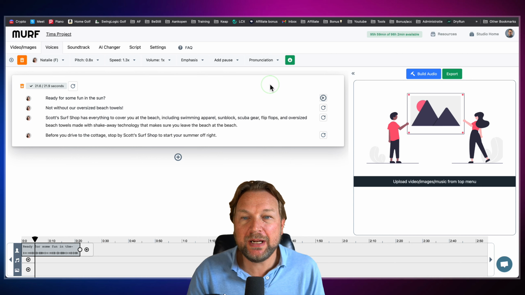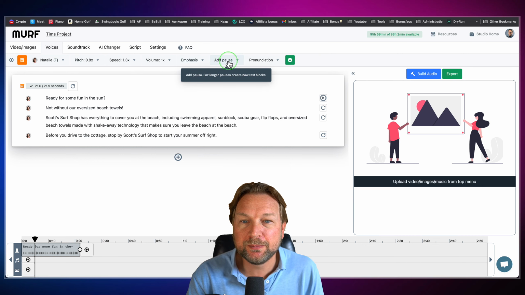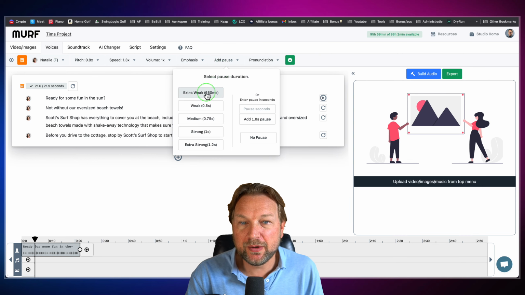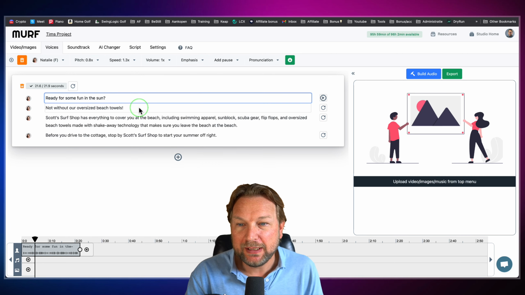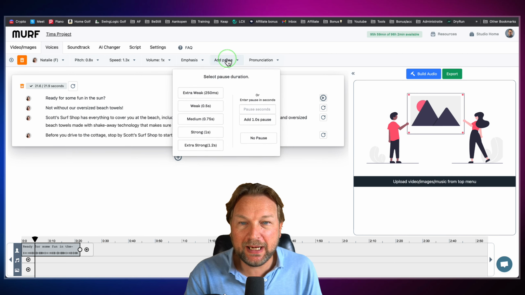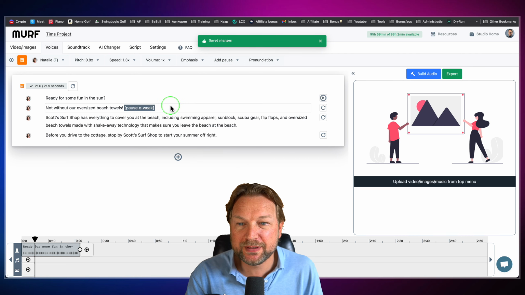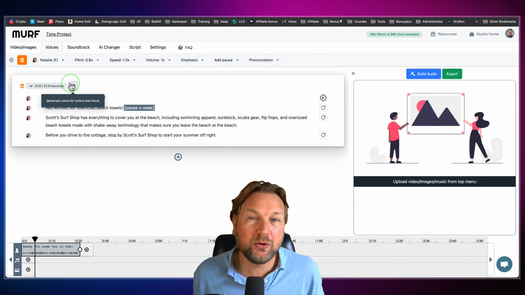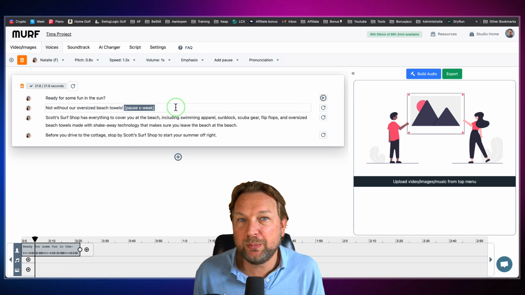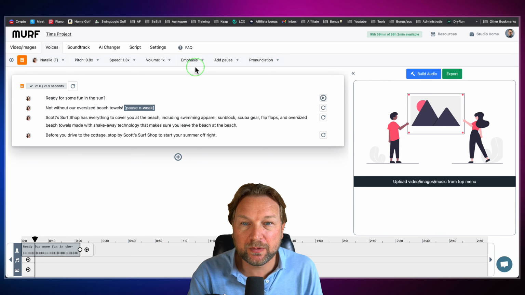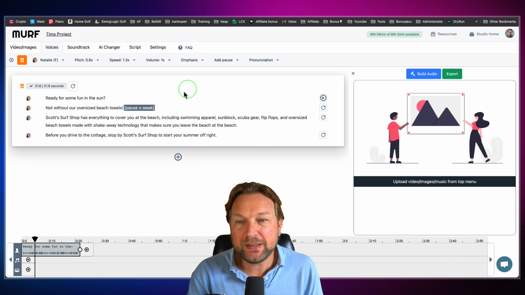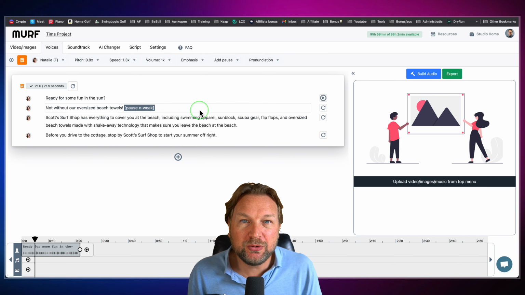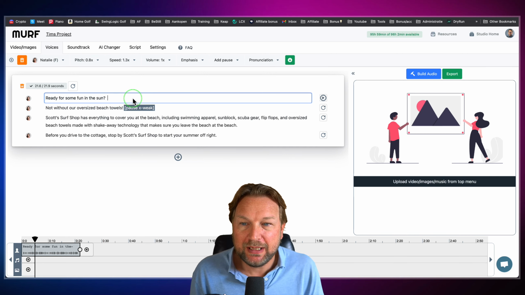So they're little changes, but you can change that if you'd like to. Also, you can add pauses, so there are extra weak, medium, or strong pauses. If you'd like to have a pause somewhere, you simply add a pause here, an extra weak, for example. And then once you've rendered your block, these pauses will be added to your voiceover. Works really great. Now, let's say you'd like to add a word.